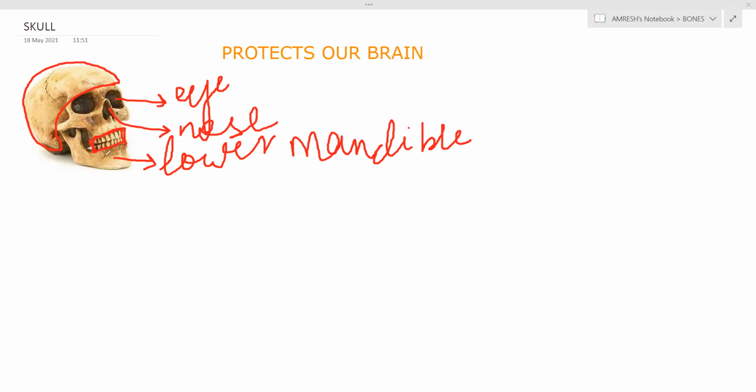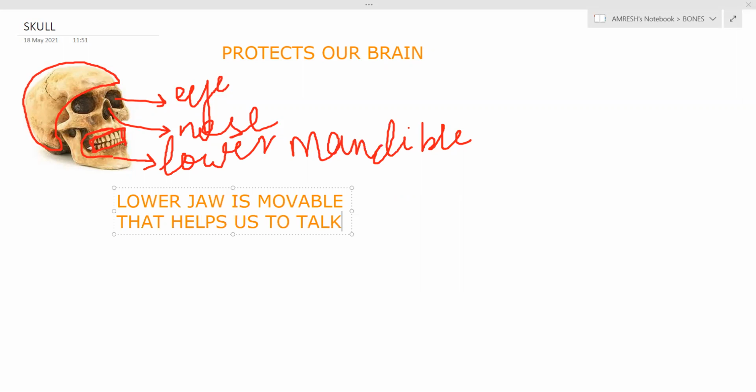And the lower mandible, or the lower jaw, is movable, and that helps us to talk.